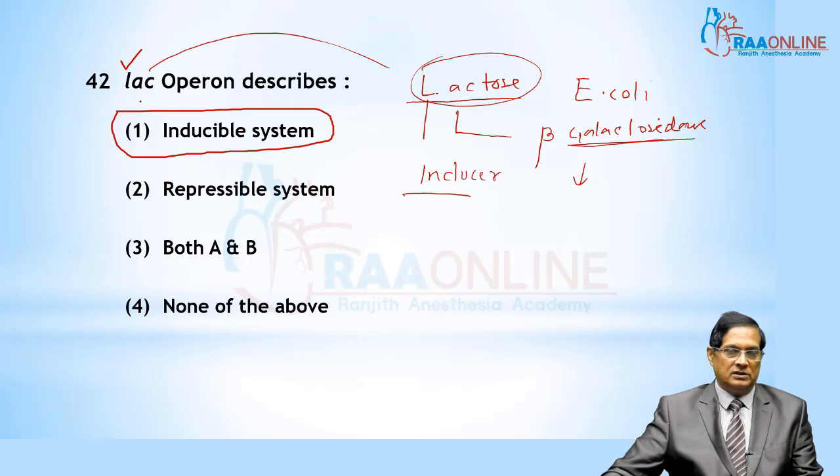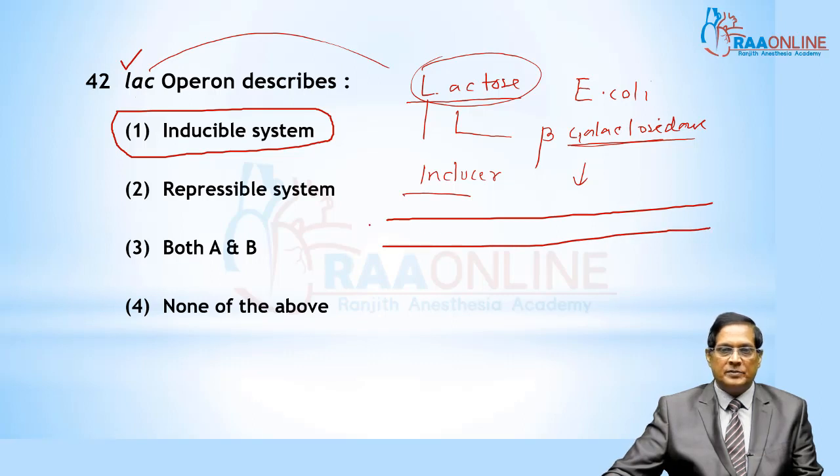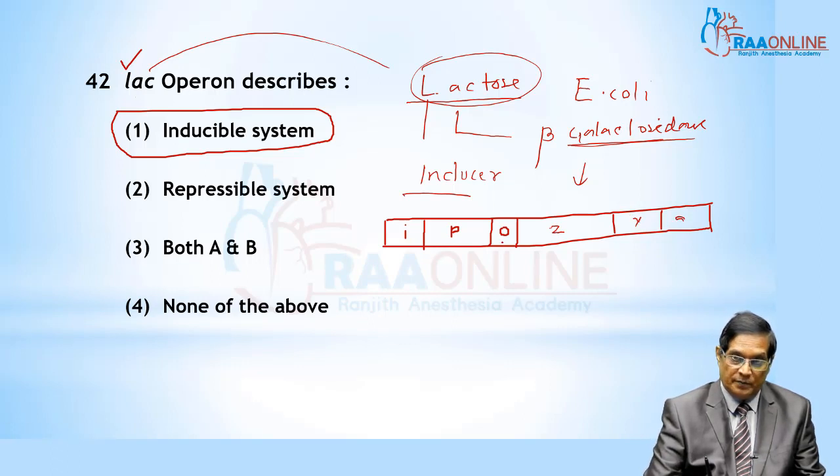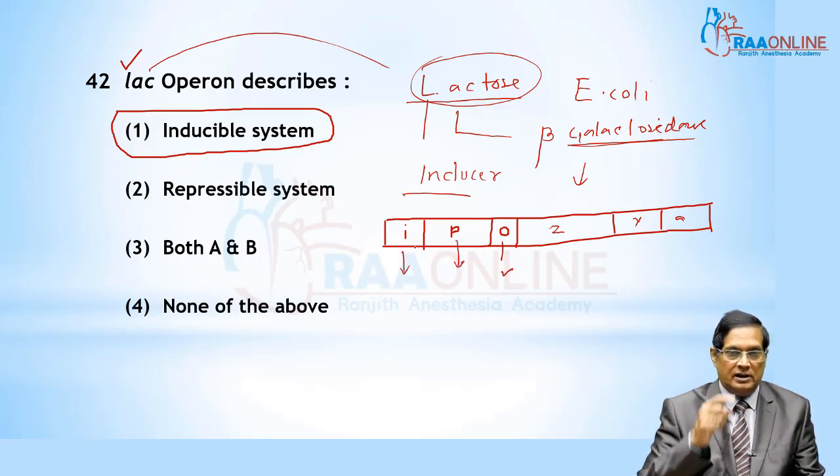This is the lac operon. It consists of a set of genes: I is present as the regulator gene, P is the promoter area, O is the operator, the binding site of repressor, then 3 structural genes are there, termed ZYA. The promoter is the binding site for RNA polymerase.